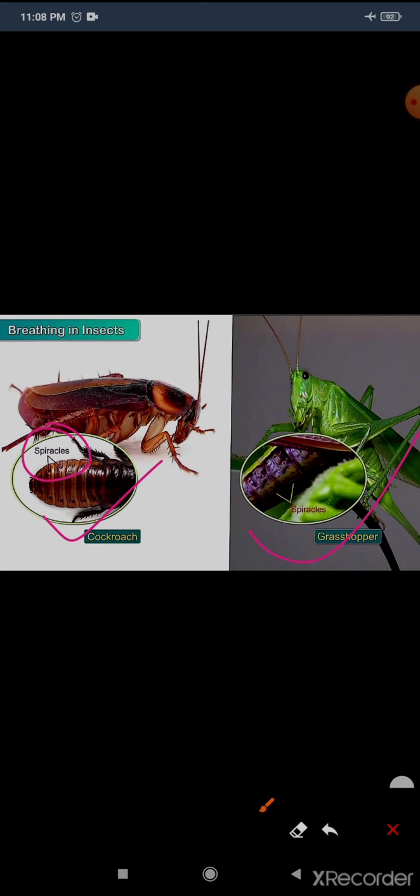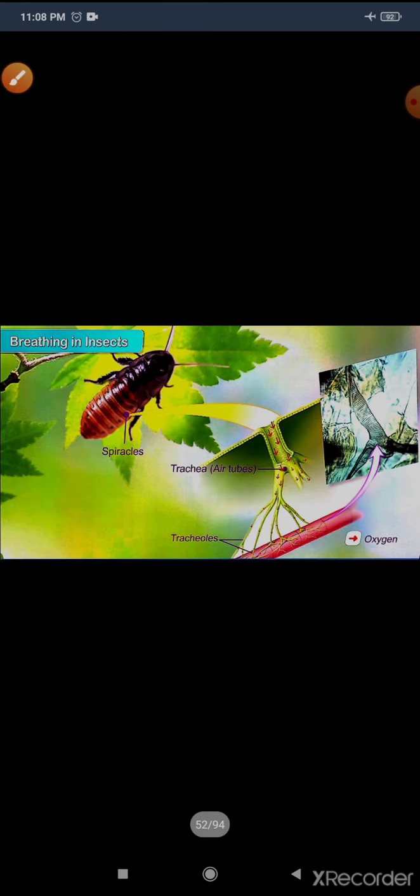Inhale means breathe in, exhale means breathe out. The spiracles open into a network of air tubes inside the body called trachea, which carry oxygen-rich air to every part of the body.